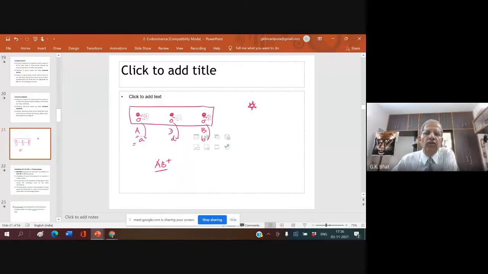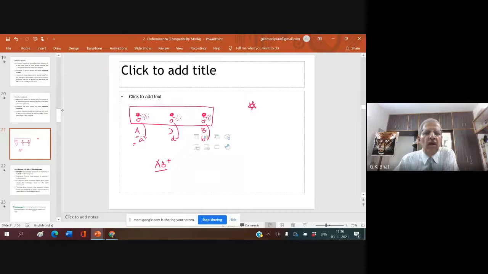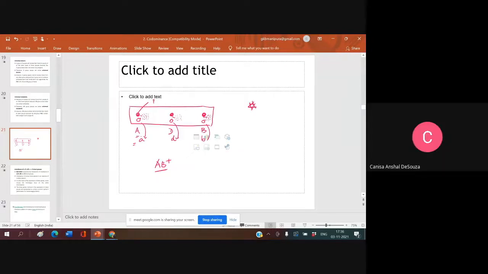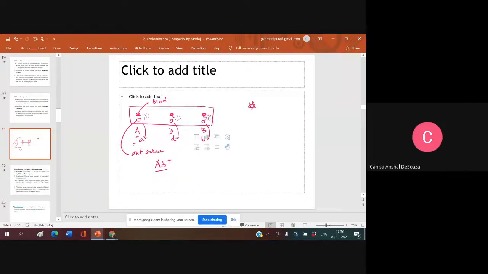Kenny, sir, tell me. Now, first what I said, what is this? This is the blood. And what is this? Anti-serum A. Anti-serum has what antibody? A antibody.